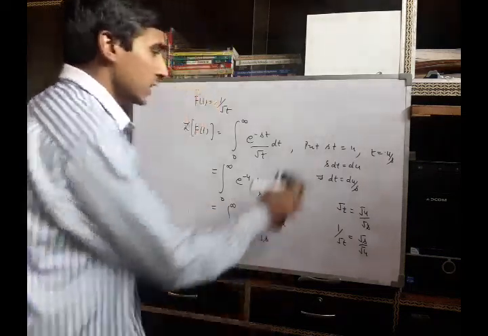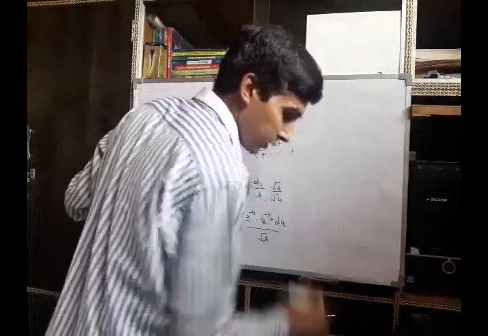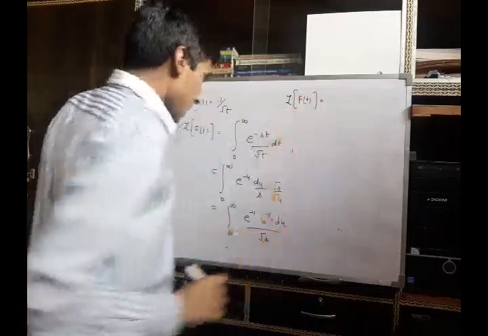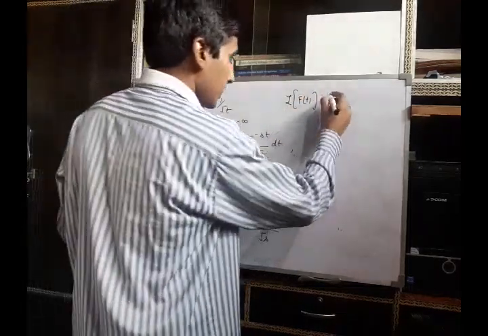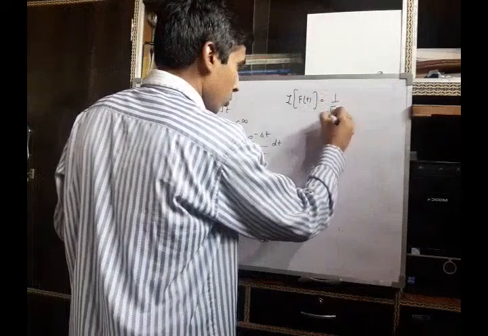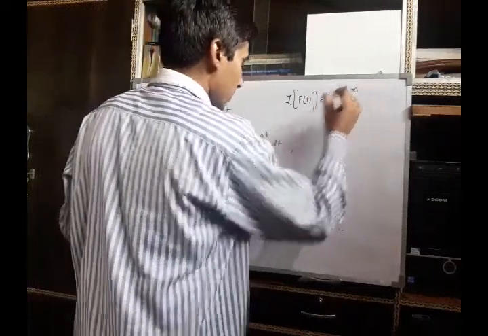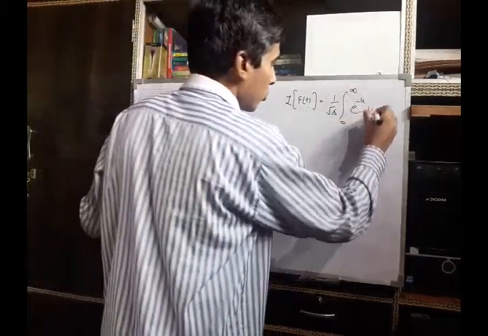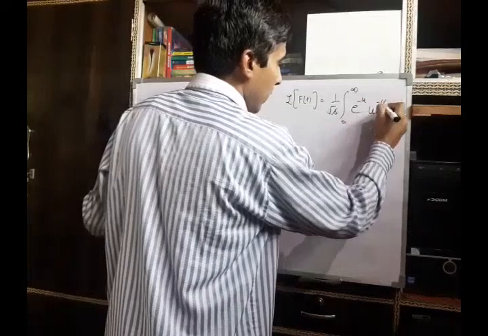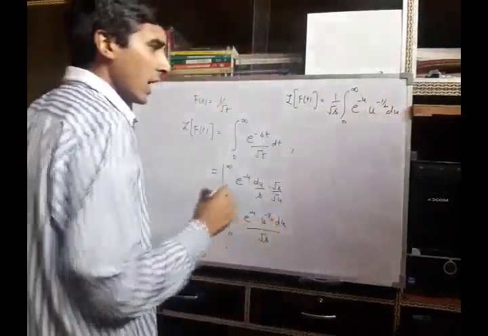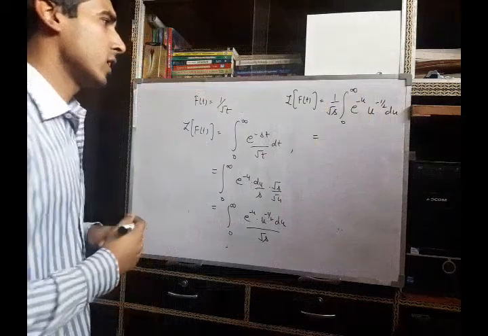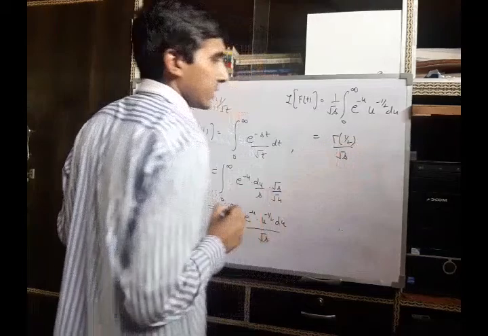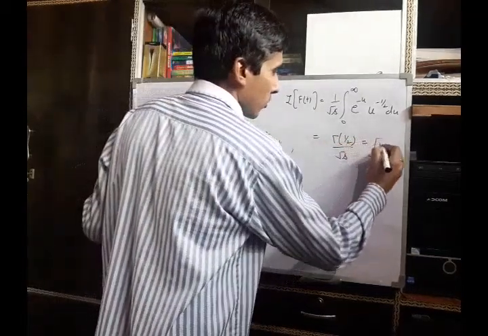So we can say that the Laplace transform of this function is 1 upon root s integral 0 to infinity e raised to power minus u, and u raised to minus half du. And if you apply the gamma function, it can be written as gamma half upon root s, and this will be root pi by s.